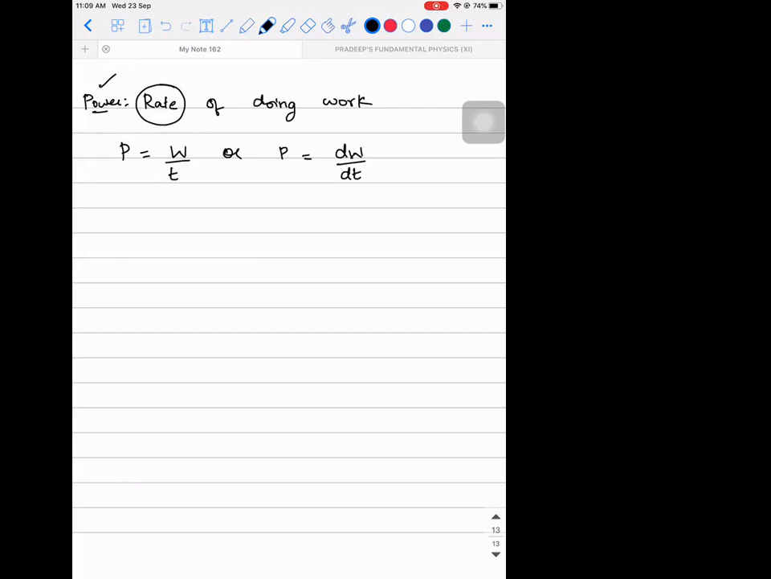Rate means with respect to time, so work with respect to time. That's why I wrote W by t. But my question is, what is the difference between the first one and the second one, and why am I using different notations? In the first one, it's over a gradual period, while in the second one, it's at an instant, in a very small amount of time. Very good. That is why we call this average power, and this is called instantaneous power.